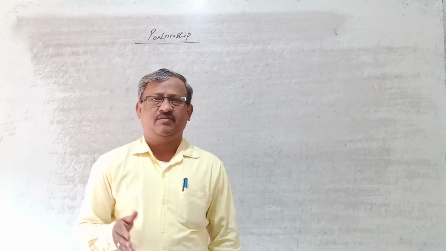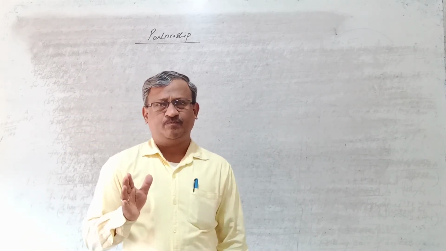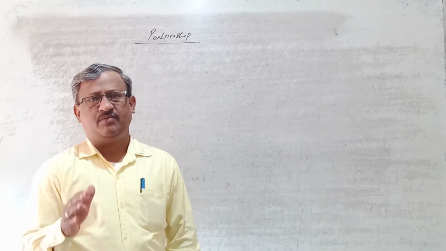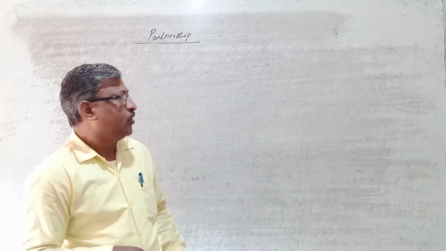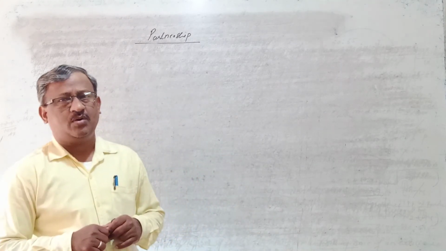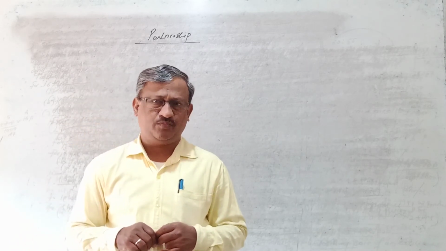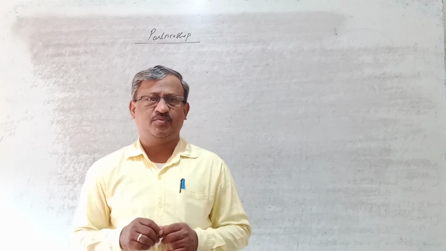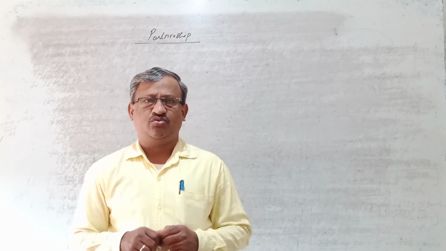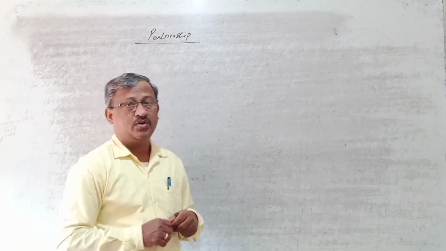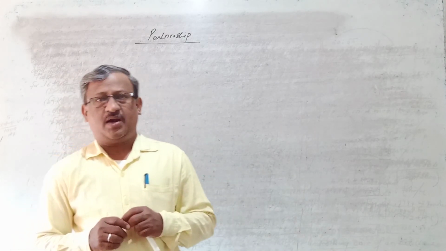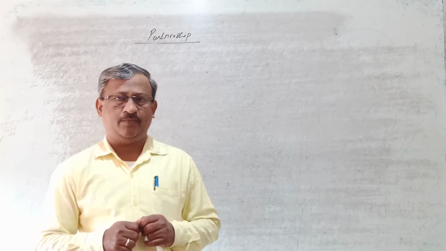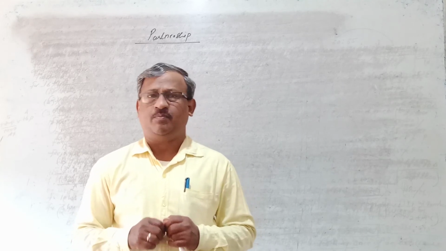If such things are given, first you have to pay off all these things from the profit, and then distribute the remaining profit among the partners in the given ratio or in the capital ratio. This is what we are going to learn in the topic of partnership. It is a very interesting topic, and very important from the point of view of your examination, because maximum problems are asked on partnership. I hope you have understood the basics about partnership. The actual part is the numerical part, the problems: how to distribute the given profit among the partners.